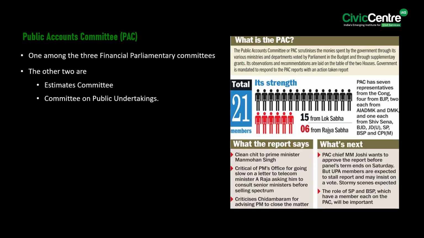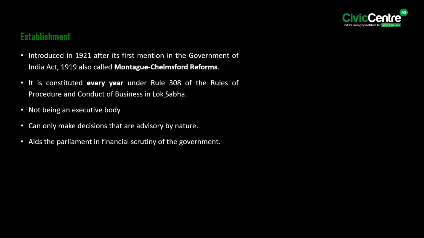See, the Public Accounts Committee is one of the three financial parliamentary committees, and the other two are the Estimates Committee and the Committee on Public Undertakings. If we have to talk about how it was established, see, the Public Accounts Committee was first introduced in the year 1921 after its mention in the Government of India Act of 1919, also known as the Montague-Chelmsford reforms. But the Public Accounts Committee is now constituted every year under Rule 308 of the Rules of Procedure and Conduct of Business in Lok Sabha.